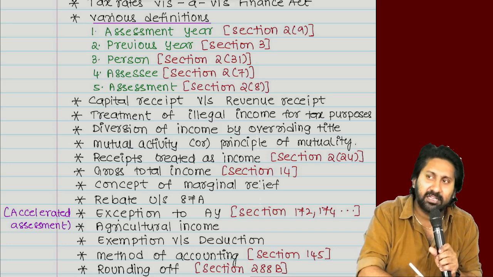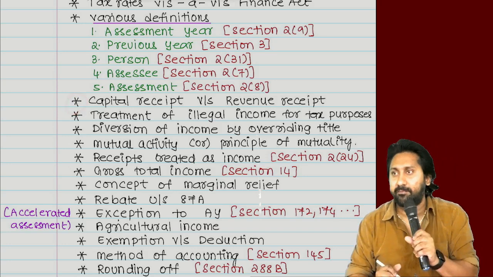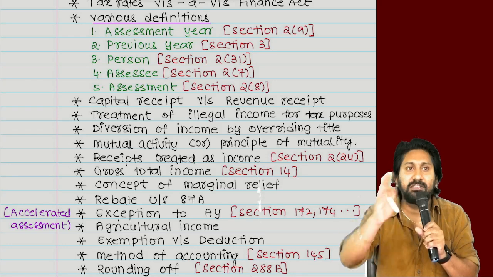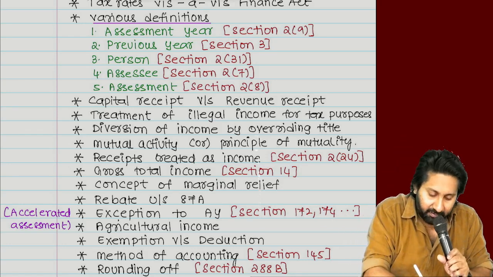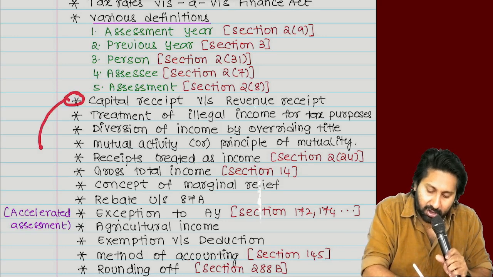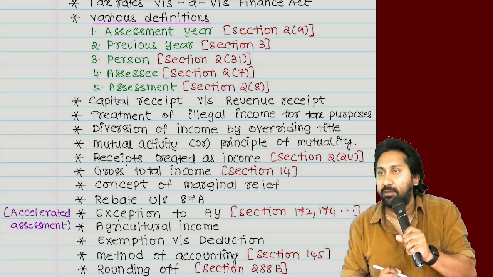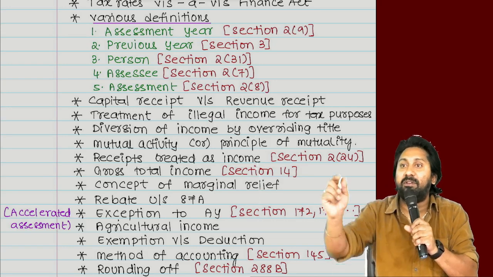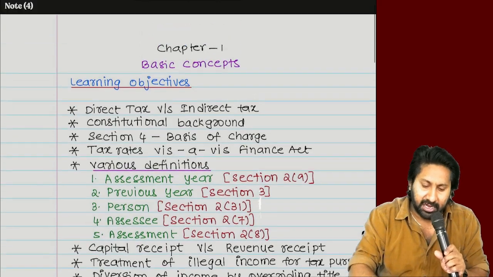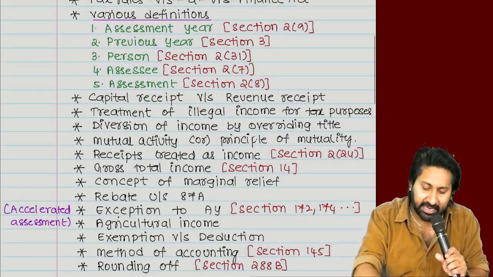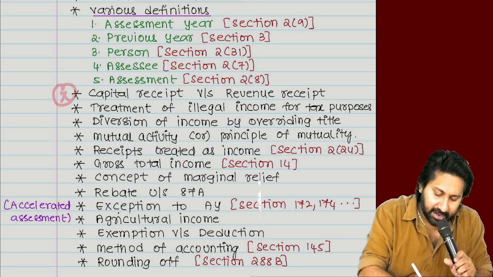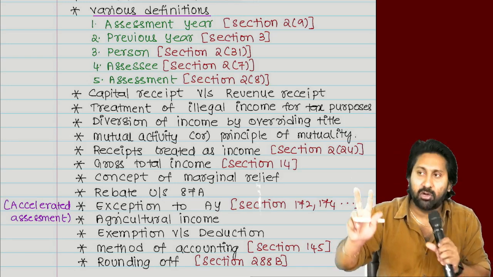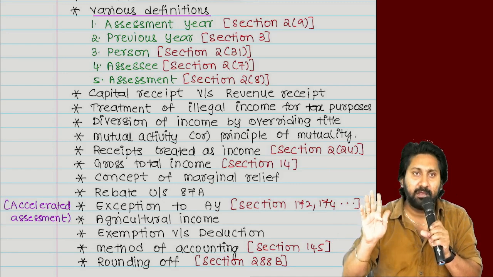The biggest discussion in this chapter happens here. There are around 24 different concepts we need to discuss to understand what is a revenue receipt and what is a capital receipt. We will read this concept along with the income definition. What are the two concepts? Capital receipt, revenue receipt, and income definition. This is the biggest discussion in these basic concepts, and an expected area for the exam. There is a chance of it coming in the examination. There are two areas in this chapter which are expected for the exam. This is the first one.